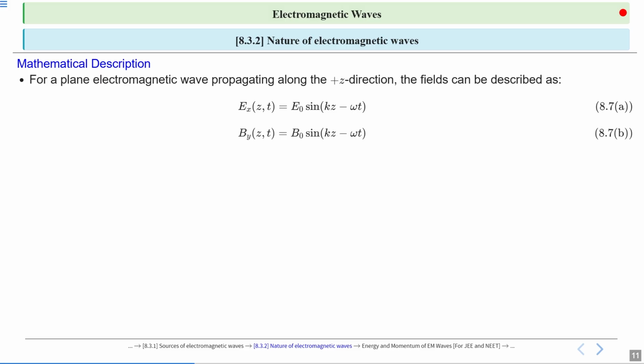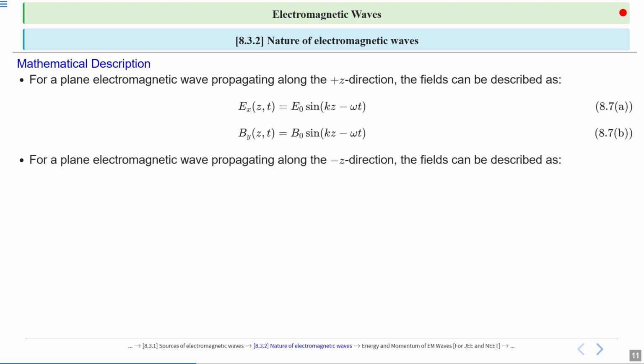Now By as a function of z and t is B naught sin(kz minus omega t). It is a similar equation; only in place of Ex it is By, and in place of E naught it is B naught. E naught is the maximum value of the electric field, and B naught is the maximum or peak value of the magnetic field. Mark it as equation 8.7 b.